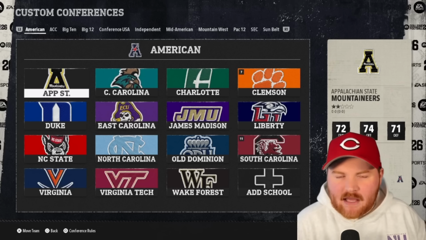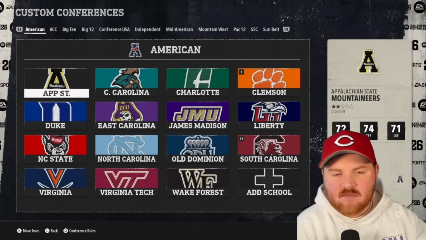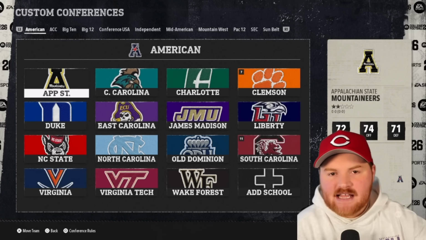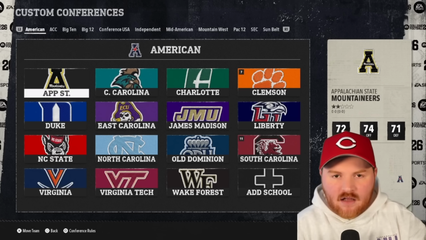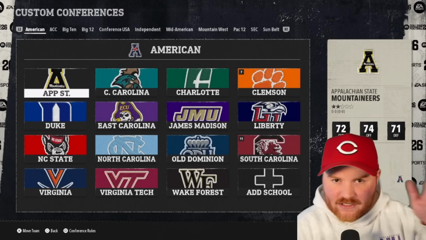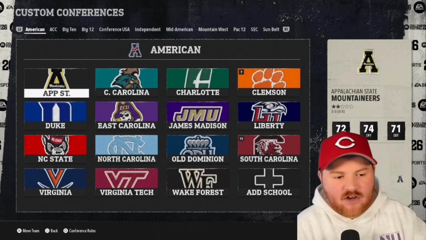This is College Football 26 Dynasty organized by state. There's a lot of ways to make regional college football conferences, but for me, I wanted to make sure that each team in a conference is at least sharing a state with one other team in that same conference. So we did have to combine a few states together to make the only 10 conferences that we have in College Football 26, but we still had no teams from the same state that were in different conferences.